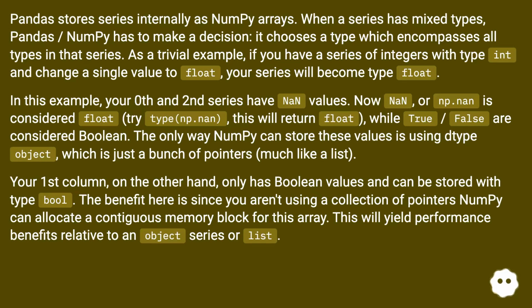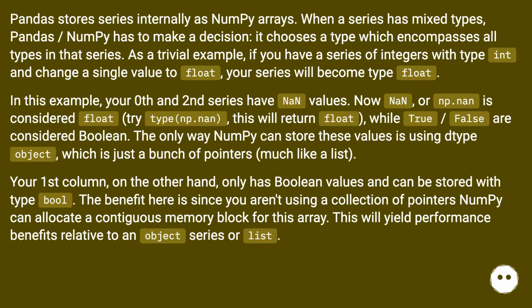In this example, your 0th and second series have nan values. Now nan, or np.nan, is considered float. Try type(np.nan). This will return float, while True and False are considered Boolean. The only way numpy can store these values is using dtype object, which is just a bunch of pointers, much like a list.